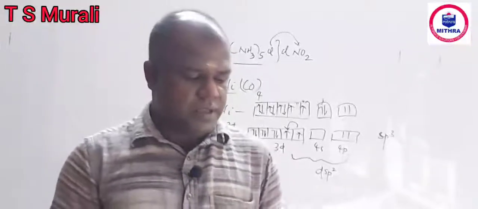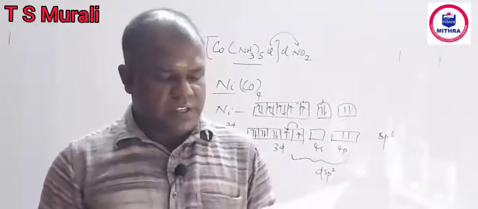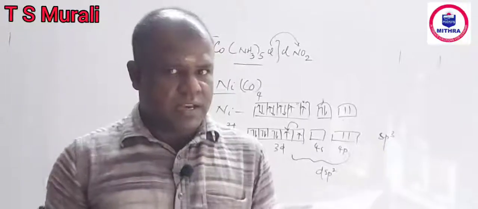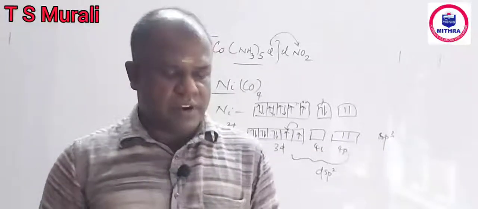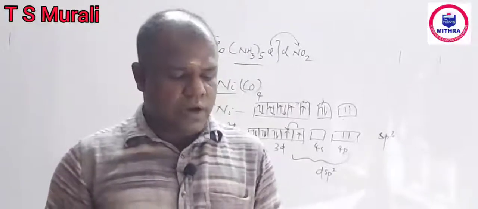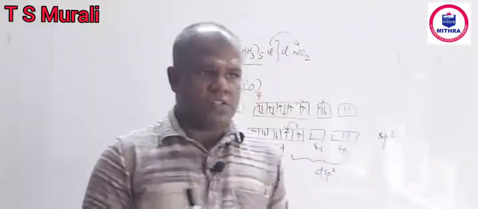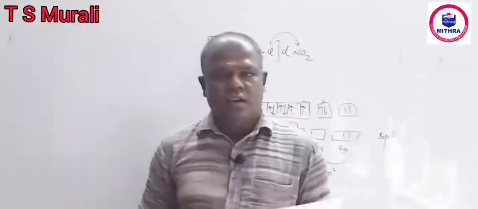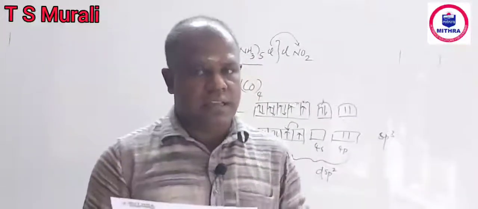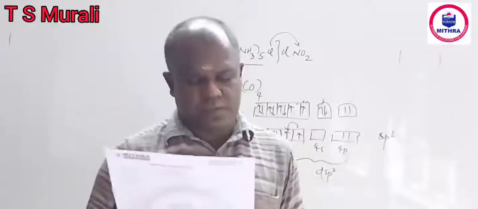That is the question. See, in every compound Fe is in +3 state. Okay, central atom is commonly iron, in +3 state. So nothing is connected to the oxidation number, but ligands are different. One is water, weakest ligand, chlorine, weakest ligand. Okay, oxalate, ammonia. You analyze the position of oxalate and ammonia, and from that position you can decide the answer, and that also I am leaving to you. Analyze the spectrochemical series and find the answer.